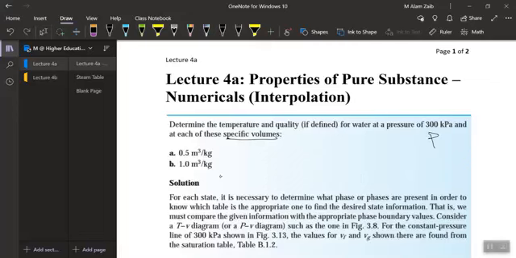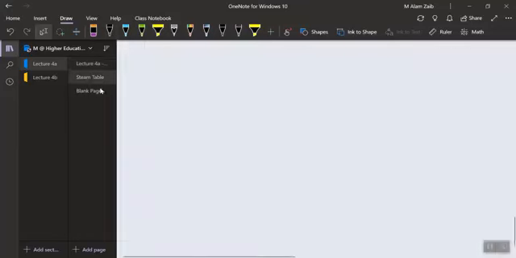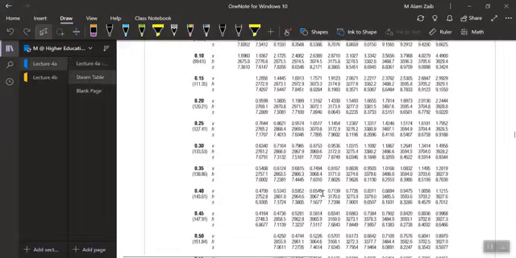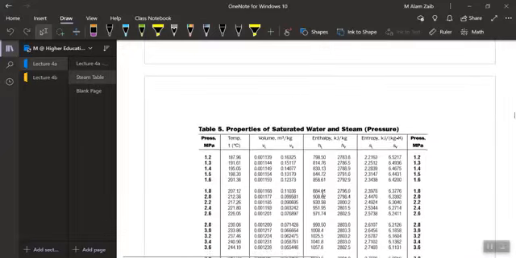So let's do the first one. We have a pressure of 300 kPa and a volume of 0.5 cubic meter per kg. Now, if you go to the steam table, there is a steam table of temperature as well as a steam table of pressure.